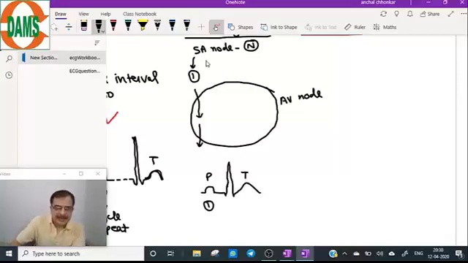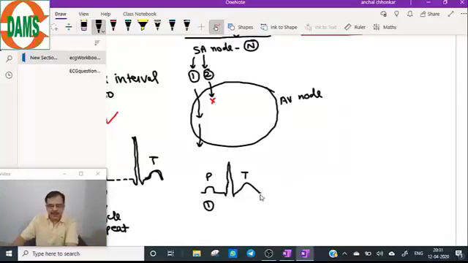Now the second impulse, number two impulse, it will not be able to conduct in the AV node suddenly. There is a sudden drop of number two impulse.